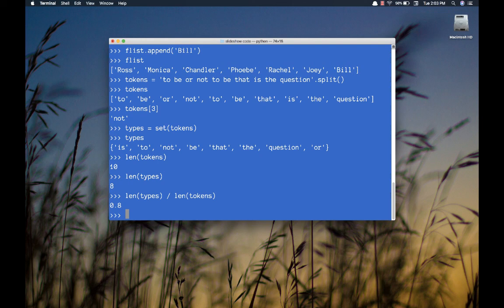All right. Well, that's it for this slideshow. In the next one, I'm going to talk a little bit about two-dimensional data structures, and we're going to play with that. It's just a little bit more complex way that we can join or make a composite kind of structure out of some of the primitive built-in data structures that we've seen already.